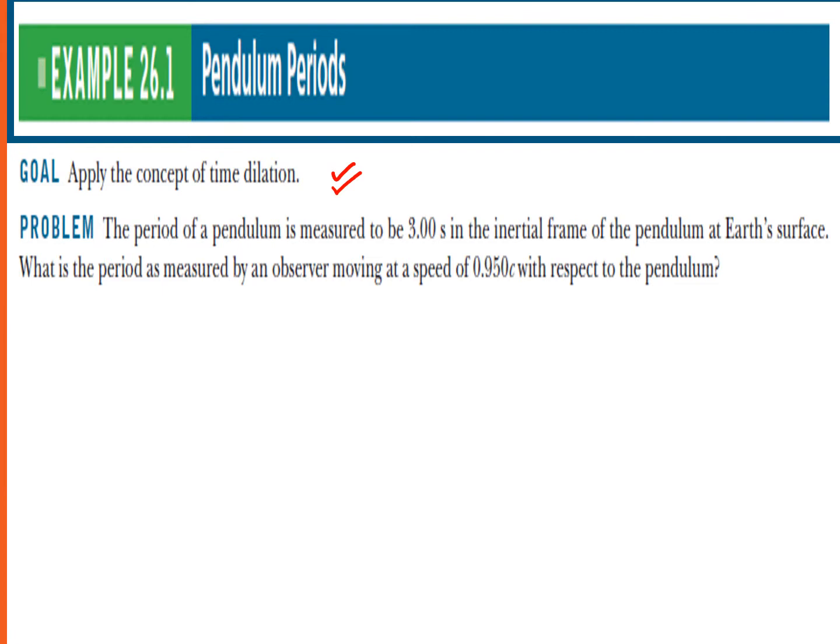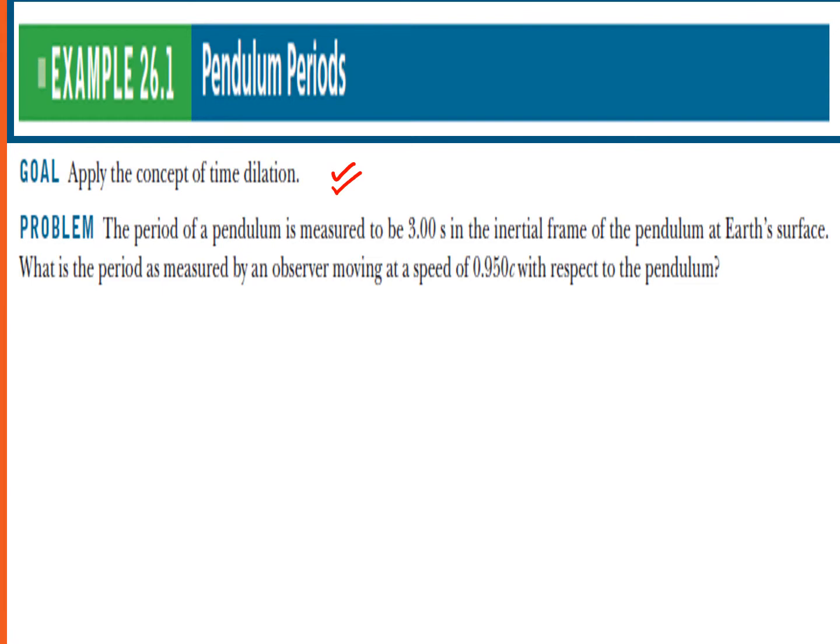Therefore, the time that is measured by someone who is at rest with the clock is the proper time. Let me say that again. The dilated time is the time that is measured by an observer moving with respect to the clock, whereas the proper time is the time measured by the observer that is at rest with the clock.